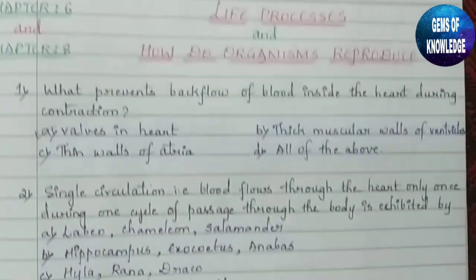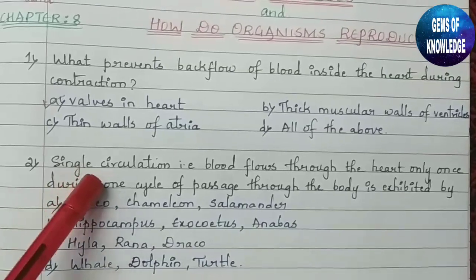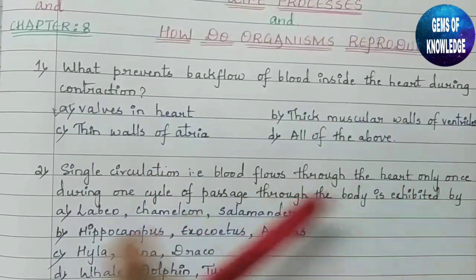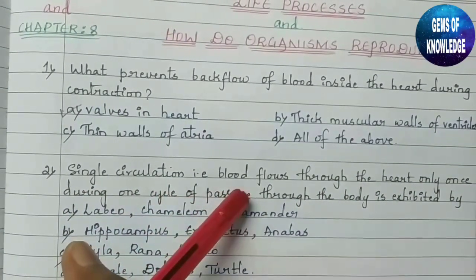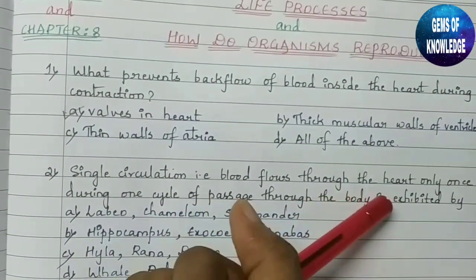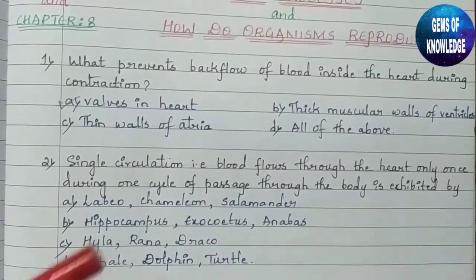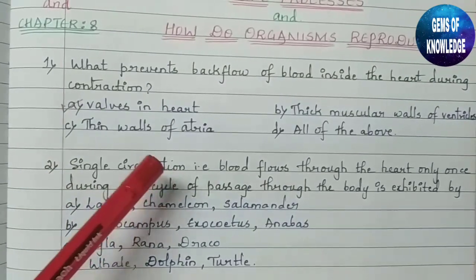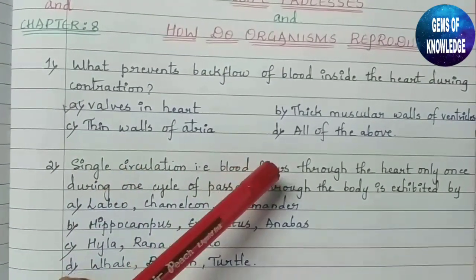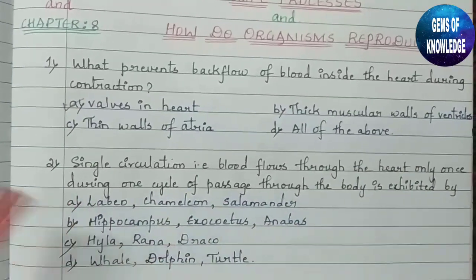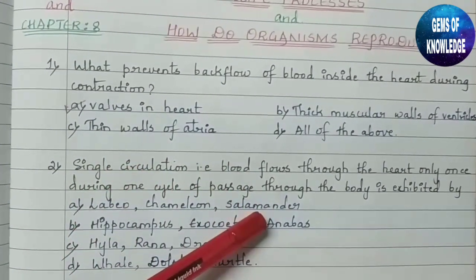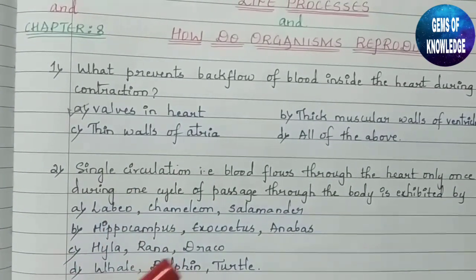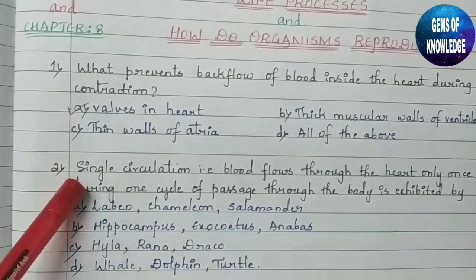Okay, so second question, single circulation. You can see single circulation, that is blood flows through the heart only once during one cycle of passage through the body, is exhibited by. Here four options have been given. They have told us about the single circulation. What is single circulation? That the blood flows through the heart only once during one cycle of passage through the body. They are asking us which of the following organisms possess this single circulation.